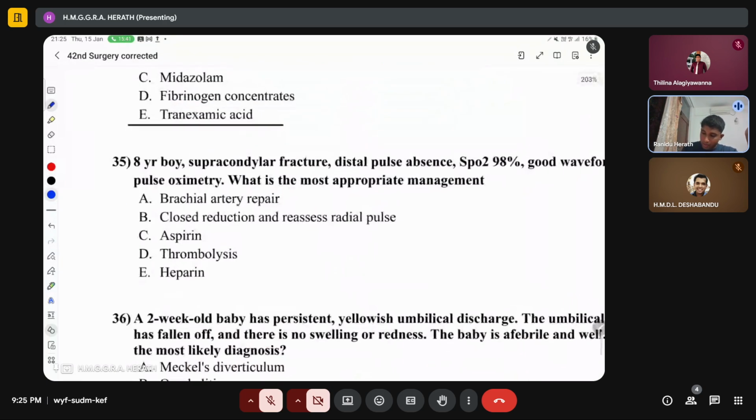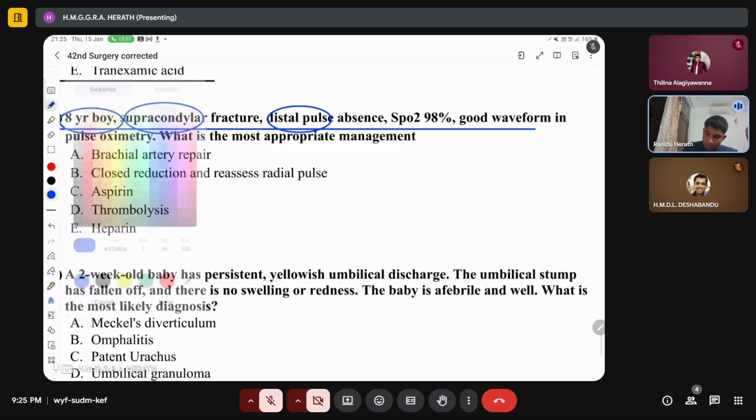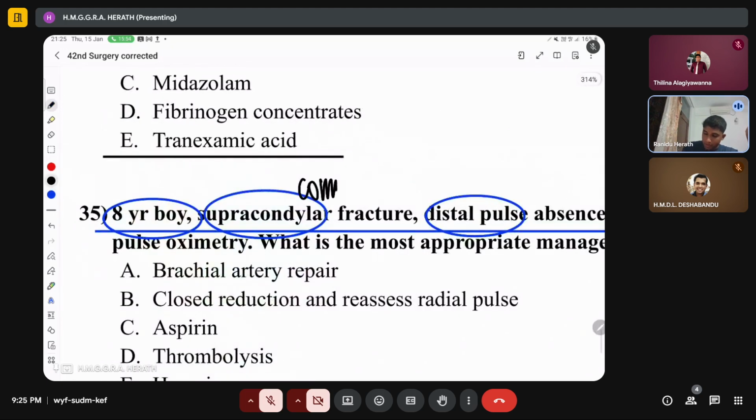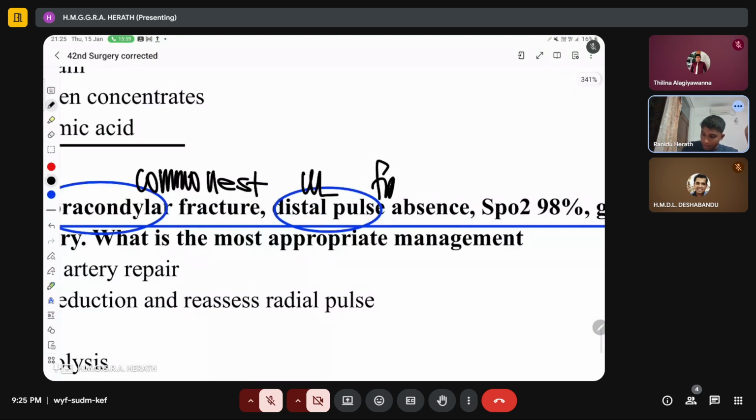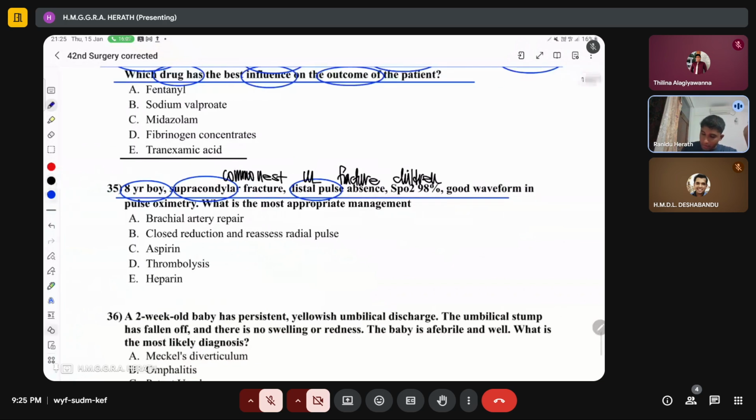And the next one is an 8-year-old boy with a supracondylar fracture, distal pulse is absent. Supracondylar fracture is the commonest type of upper limb fracture in children, right? And they mentioned that there is distal pulse absence, so there is a vascular injury. Saturation is, however, good with good waveform in the pulse oximetry, but what is the most appropriate management?